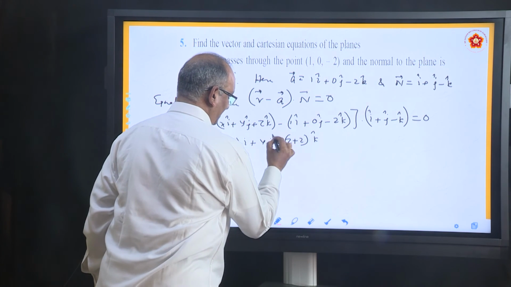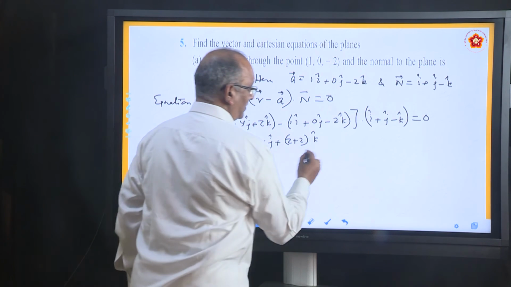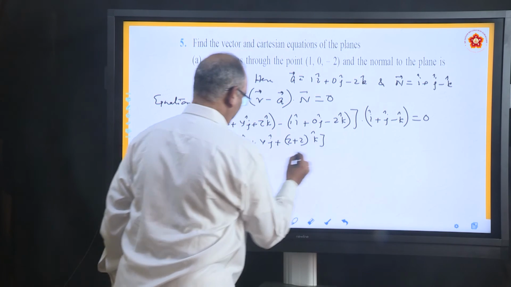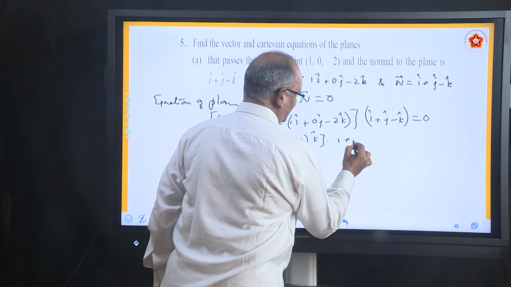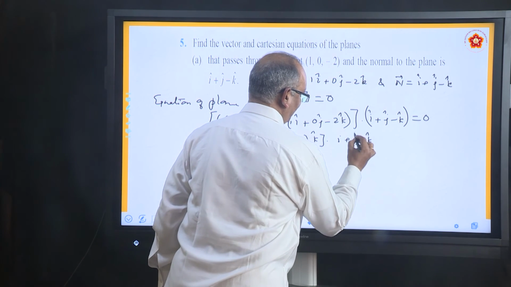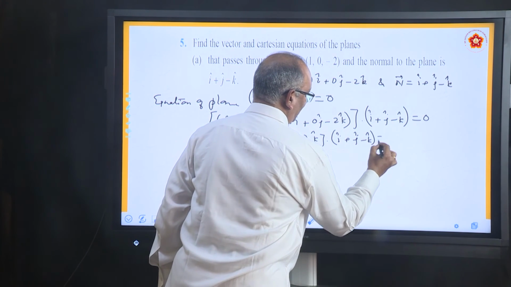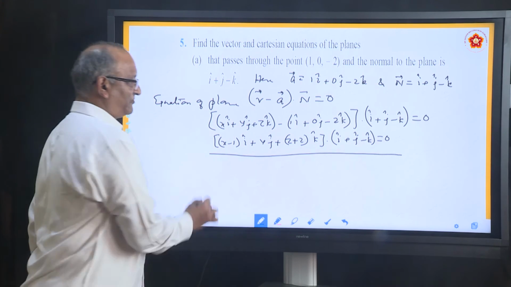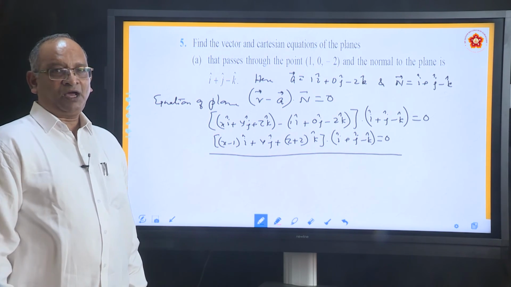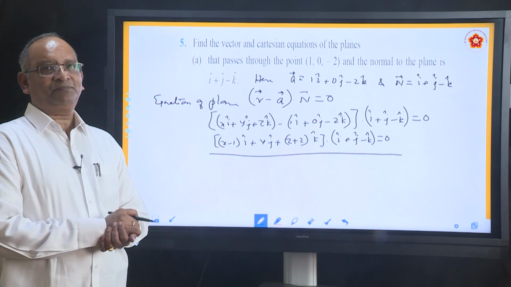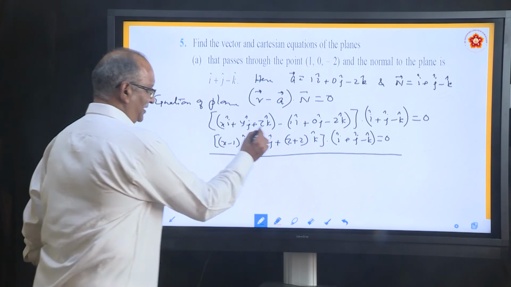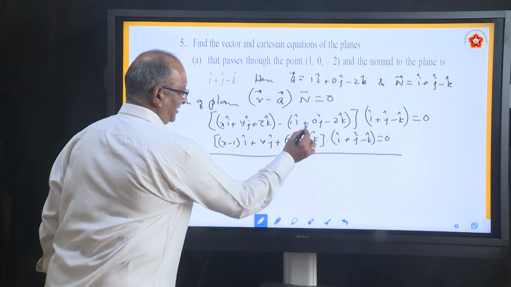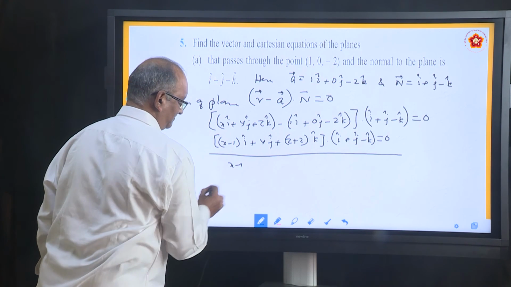dot i plus j minus k equal to 0. This is called vector form. Now, how will you convert into Cartesian form? Multiply, take the dot product. So, what you will get? You will get x minus 1 into 1, x minus 1,